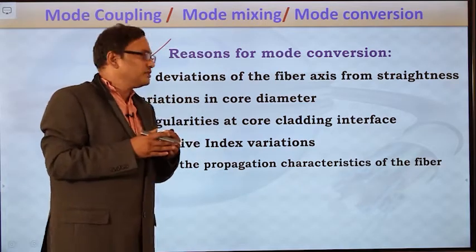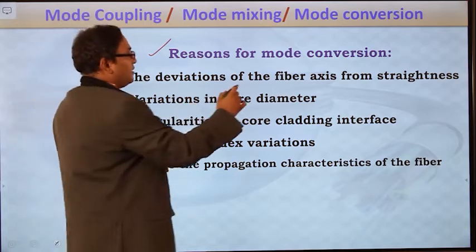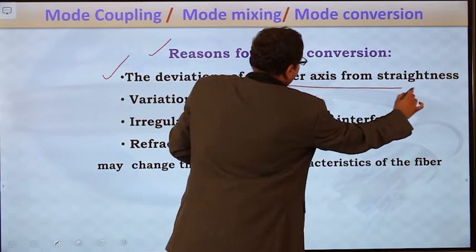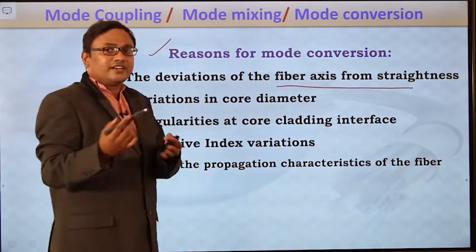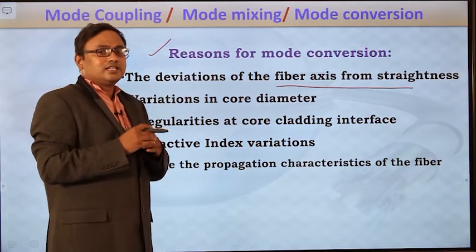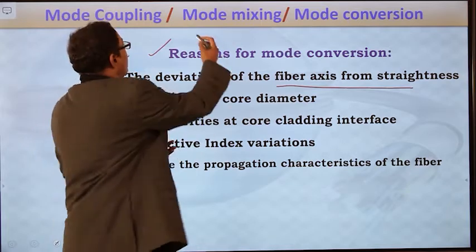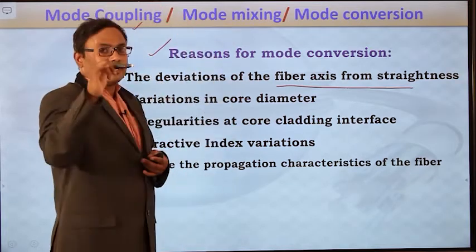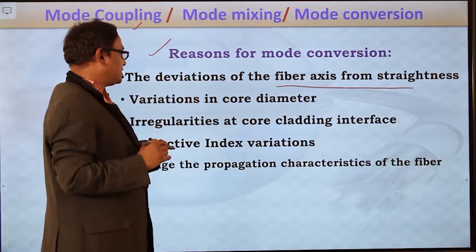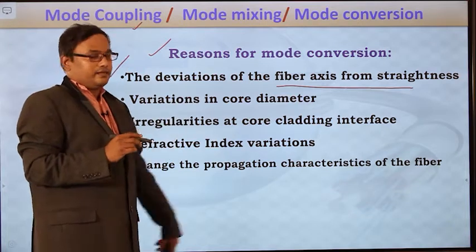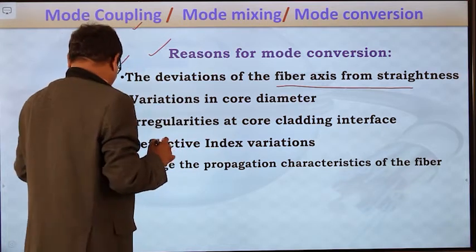That is possible if and only if the fiber axis is straight. But if the fiber axis deviates from its straightness, it will lead to mode coupling. This is one of the reasons. Another one is variations in the core diameter.